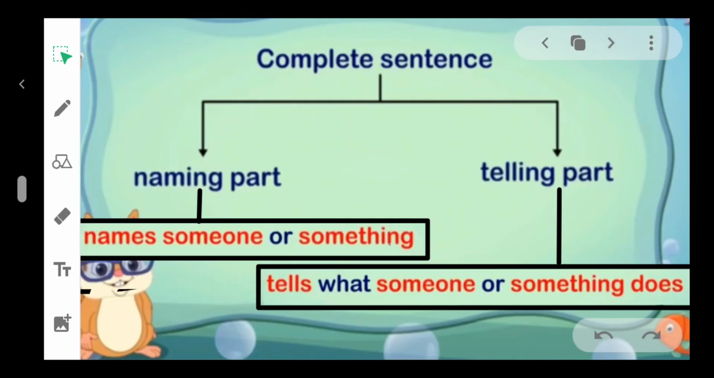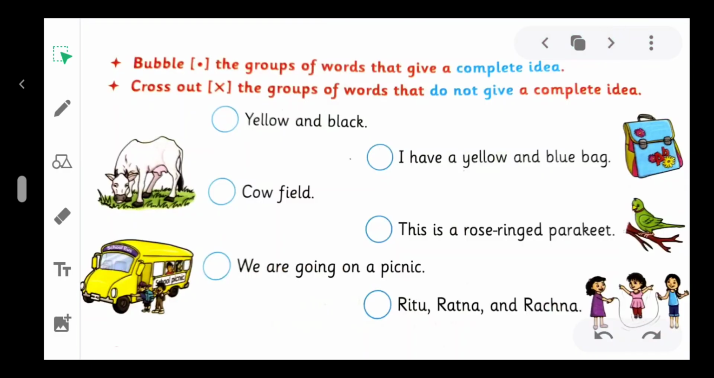Next, a complete sentence has two parts, that is the naming part and the telling part. Naming part tells about names, someone or something. Telling part tells what someone or something does. Let us see the first exercise. Bubble the groups of words that give a complete idea. Cross out the groups of words that do not give a complete idea.